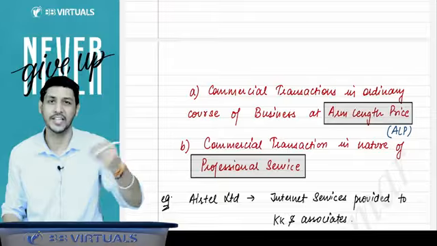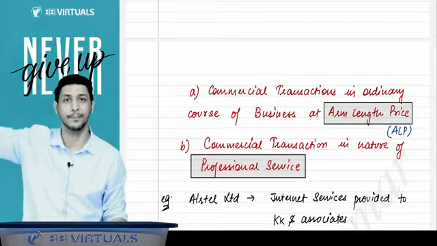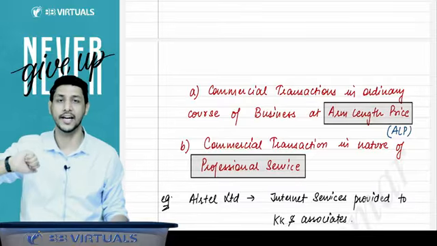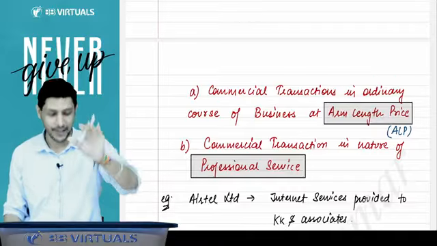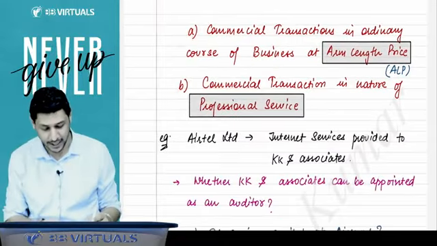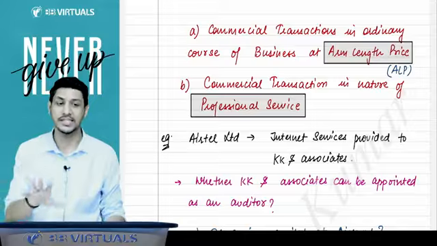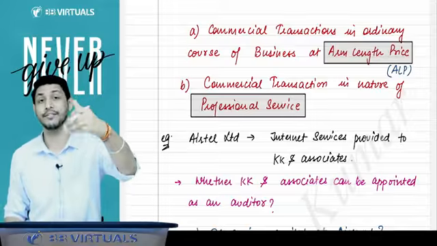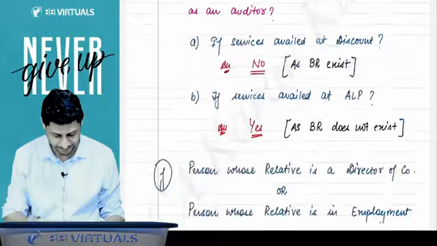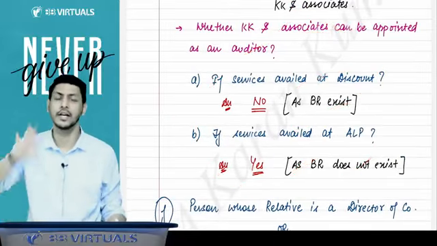It would be a hardship to the auditor that if he issues a net worth certificate in his professional capacity to any company, he will not be able to do the audit of that company. That is ridiculous. So that is why the law said, okay, don't get angry, we are giving you exceptions. These are the two exceptions. In these cases, this person can be the auditor of the company, even if he has a business relationship with the company.